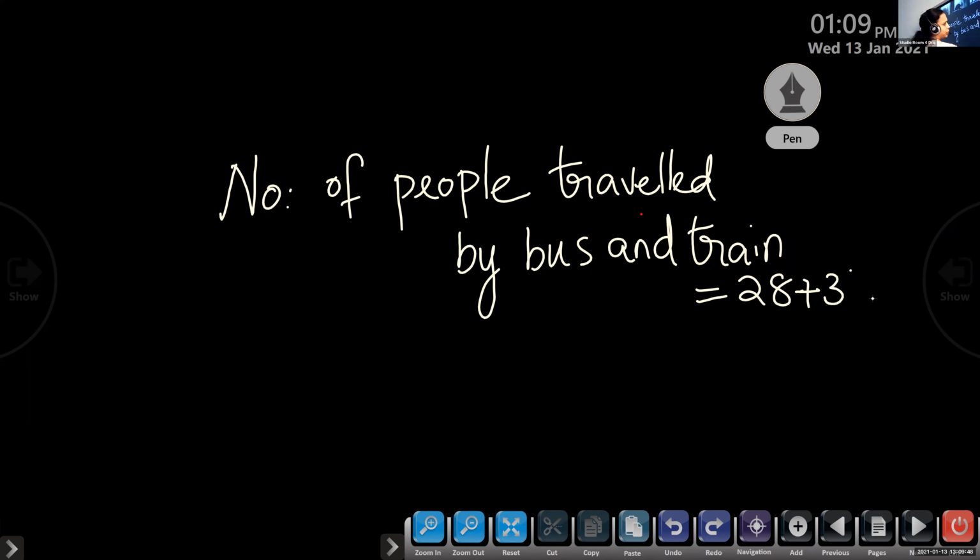After writing it as a fraction, we can write it as a decimal. Because when you write it as a fraction, it is very easy.